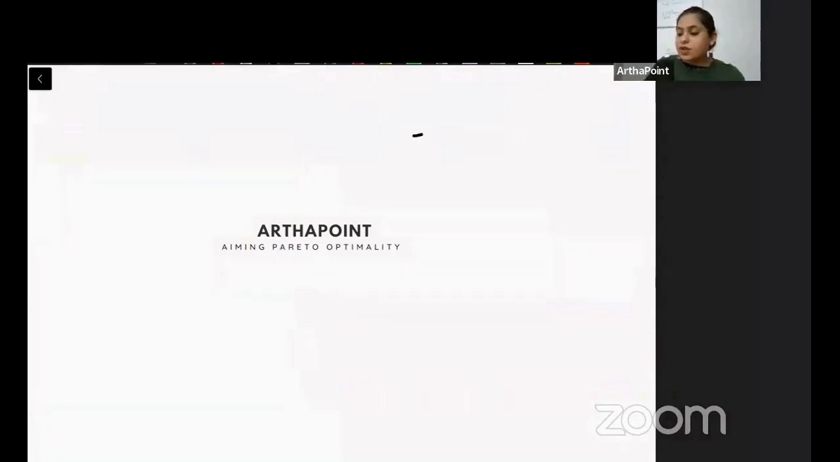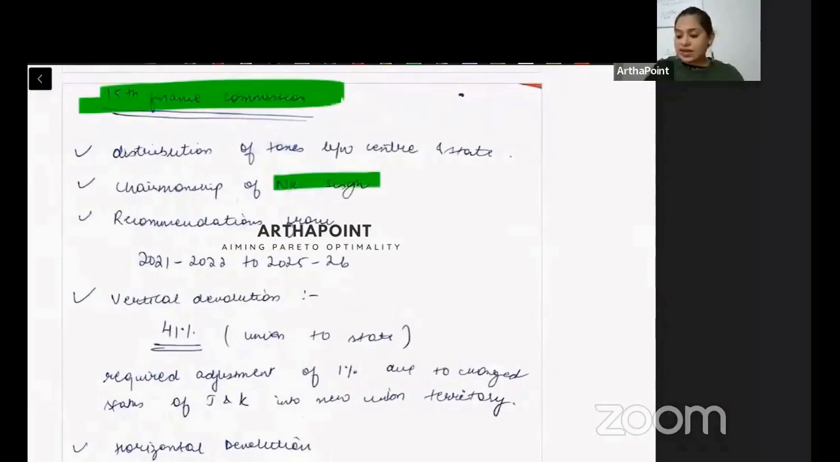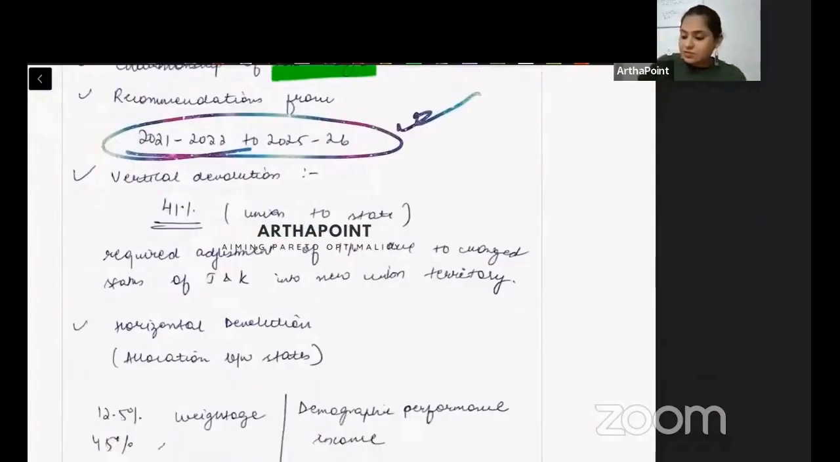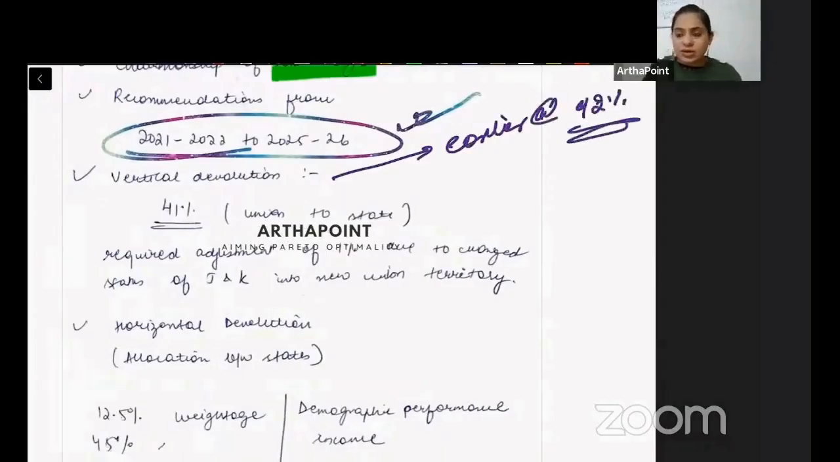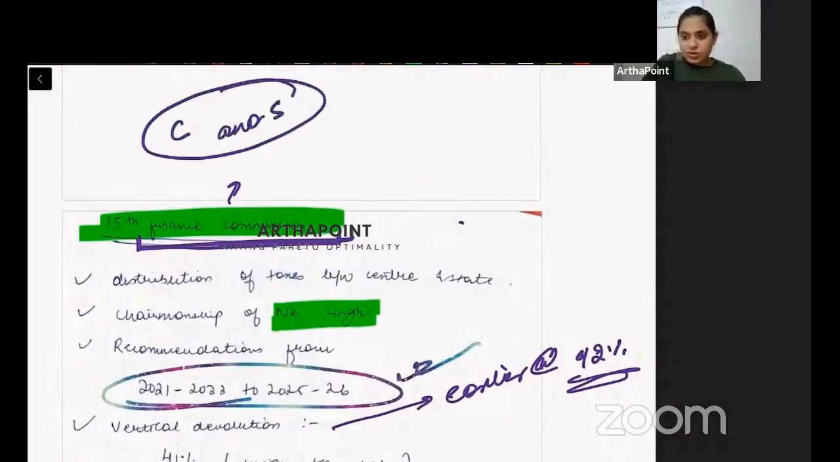That's called devolution. Now, when we talk about the chairmanship of the 15th Finance Commission, it was under N.K. Singh, and his recommendations are for this period. Currently, we are following his recommendation because it is from 2021 to 2025-26. Vertical devolution was earlier at the rate of 42%. Also, when I talk about the Finance Commission in particular, it tells how much division there is between center and state.